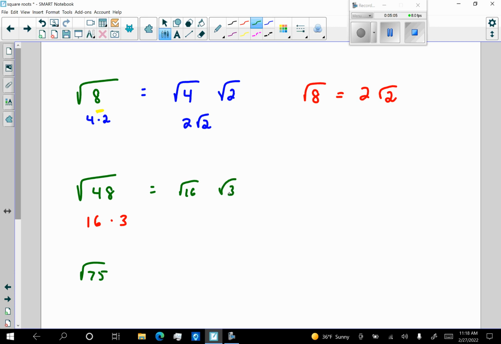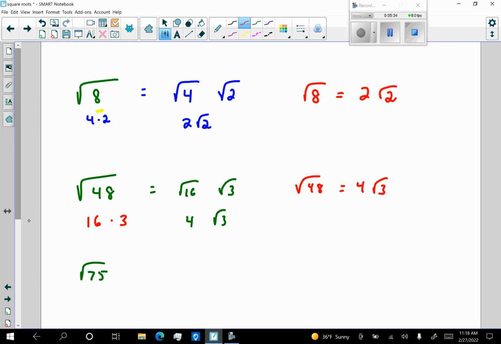The square root of 16 is 4, so that's 4 times the square root of 3. And I notice that 3 has no perfect square factors. Therefore, the square root of 48, which is not simplified, is equal to 4 times the square root of 3. Now I have a radical expression that was not simplified, and now it is simplified.